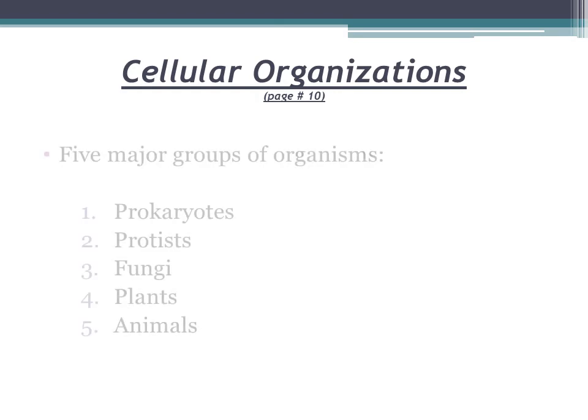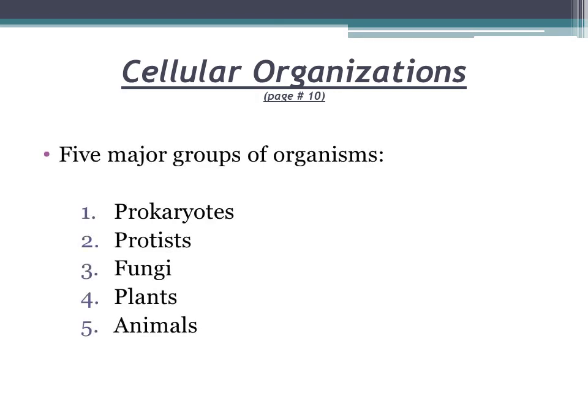Our second subtopic is cellular organization. There are 5 major groups of organisms. The number 1 is the prokaryotes. The prokaryotic organisms are mostly unicellular, like bacteria and cyanobacteria. The number 2 are the protists. Protists are eukaryotic and unicellular, but some are also simple multicellular organisms, like algae, protozoans and fungus-like organisms.